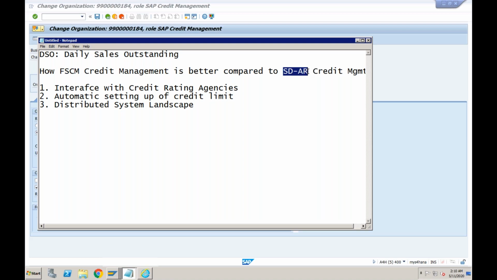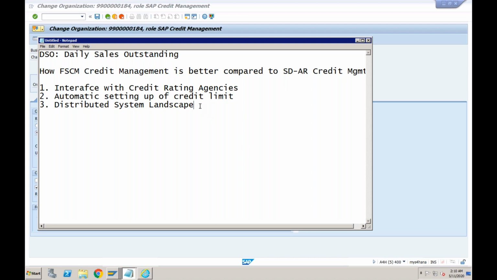If you want to consolidate these 3 systems, whenever a customer gives you a sales order, even if the sales order is created in one system, you may want to perform the credit check at the central level. That is not possible in SD credit management. It will not allow you to go beyond one SAP system.